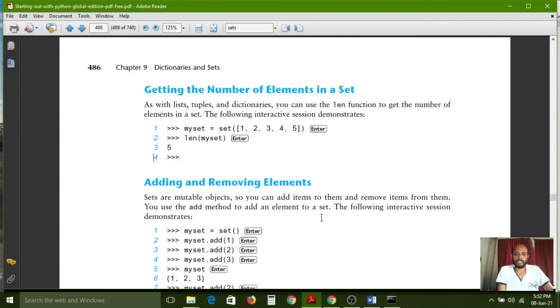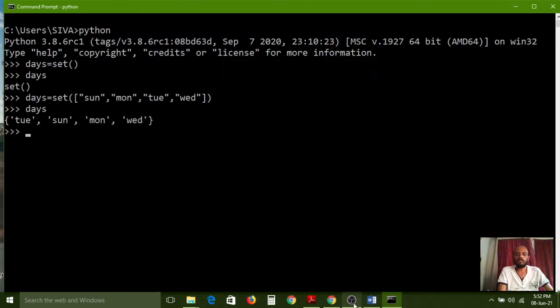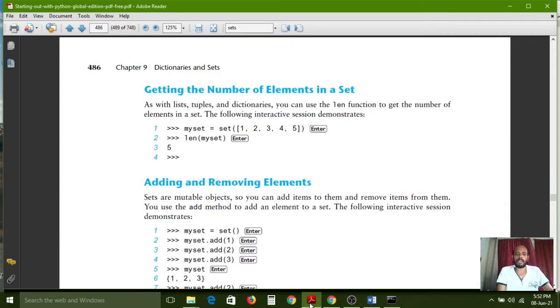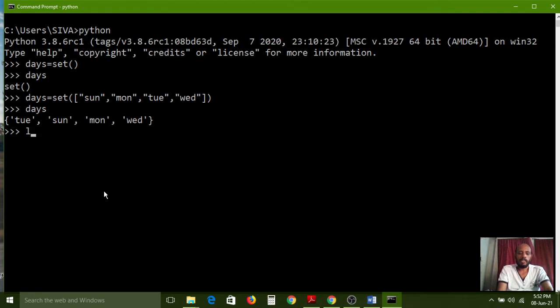Okay, right. Now, getting the number of elements in a set. So now I want to know how many elements we have in my set. For that, we have to use the length function. I am using the print function, and in between its brackets, again the length function. In the length function's brackets, I am passing the days.